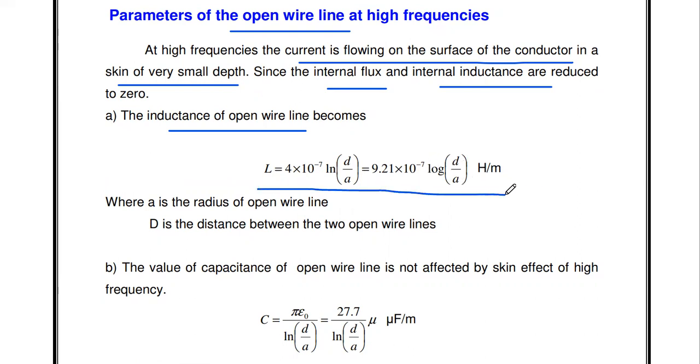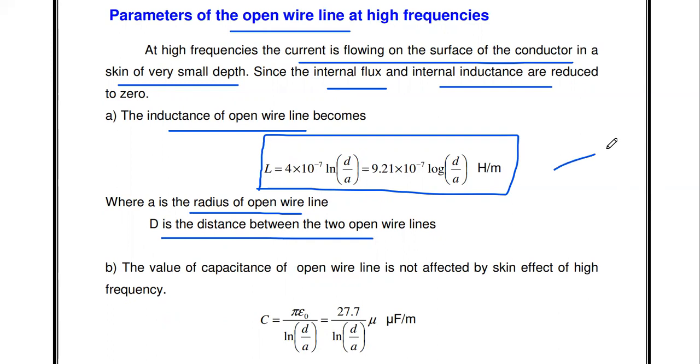Okay, so this is the formula for the inductance of open wire line, where a is the radius of the open wire line. D is the distance between two open wire lines. So this is one open wire line, this is one open wire line, two parallel open wire lines, where the distance between the two open wire lines is called capital D, and the radius of each open wire line is said to be A.